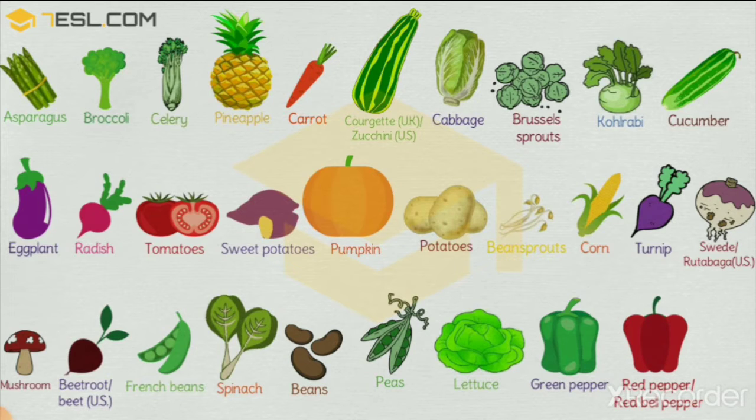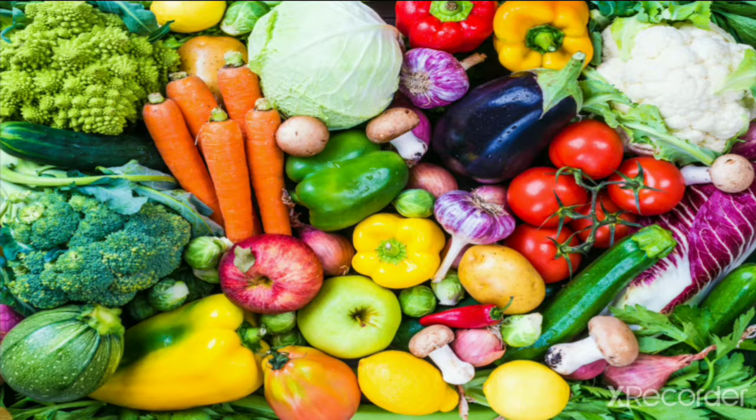So it means most of the food we get from plant. So if you want to grow healthy, you need to eat vegetables, and green vegetables help to increase your immunity power. So these all are vegetables which we get from plant.